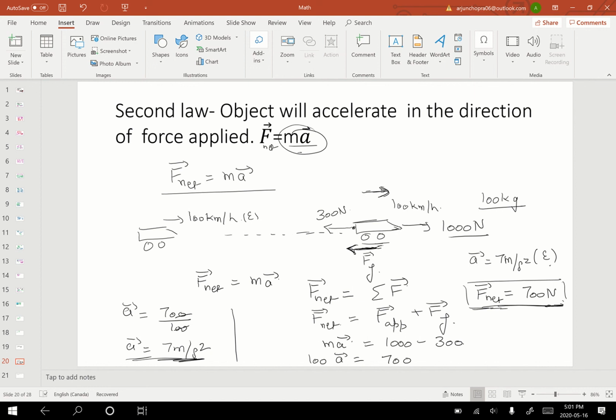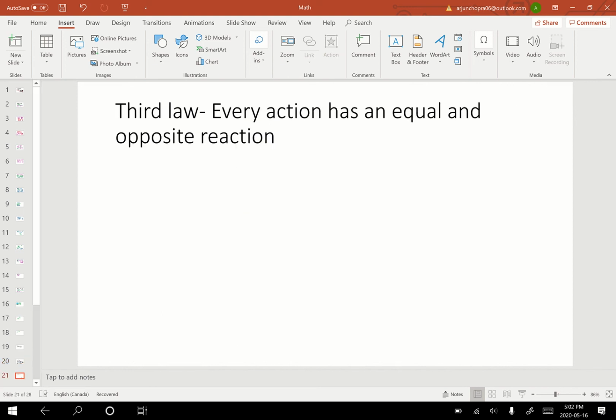So hopefully this gave you a brief introduction to Newton's second law. And now we're going to talk about Newton's third law. This is a very interesting law. Newton's third law says every action has an equal and opposite reaction. I always try to put it in a fun way: think about it, if I'm going to slap you, what are you going to do? You're going to slap me back. So that's Newton's third law.